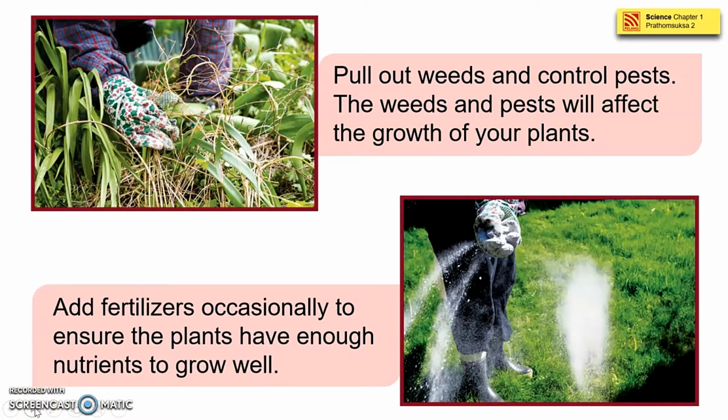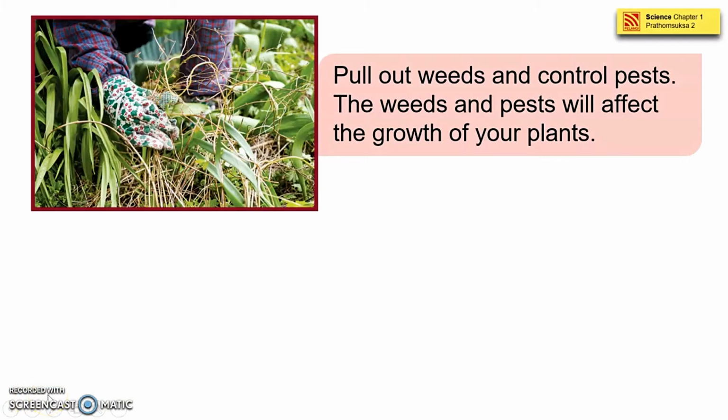And the last but not the least, we have to ensure that we add fertilizer occasionally to ensure the plants have enough nutrients to grow well. Again, the fertilizer is the boosting element or the boosting chemical for the plants to grow well. Not just sunlight, but fertilizer. A fertilizer is okay, but it needs moderation to put on the soil for us to take care of those plants.